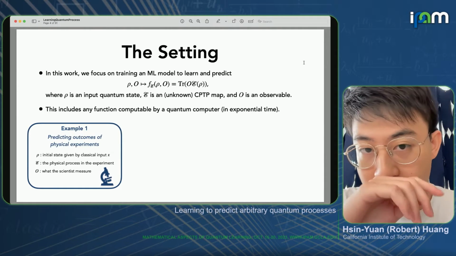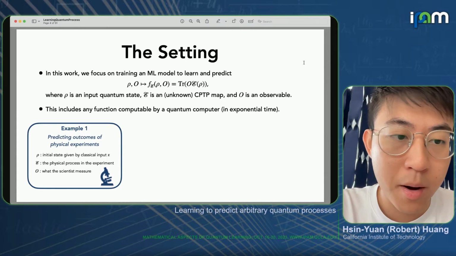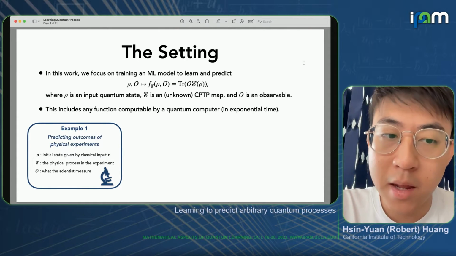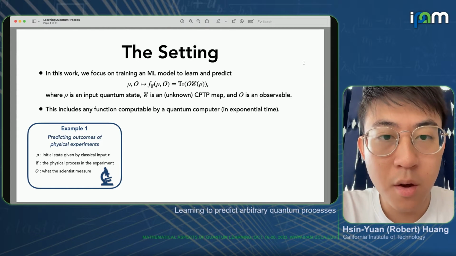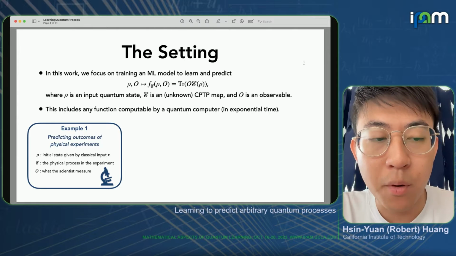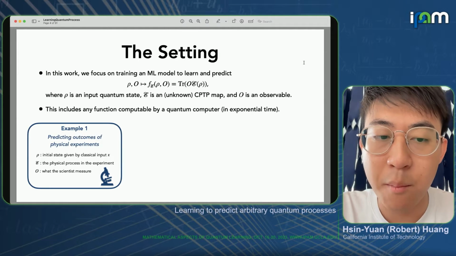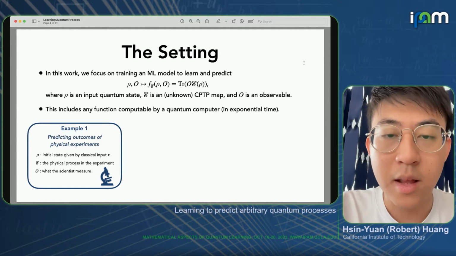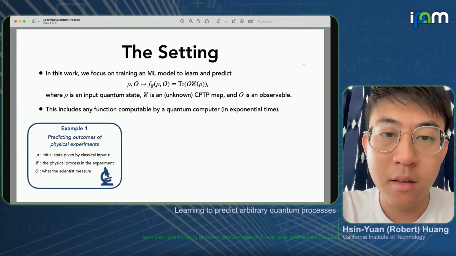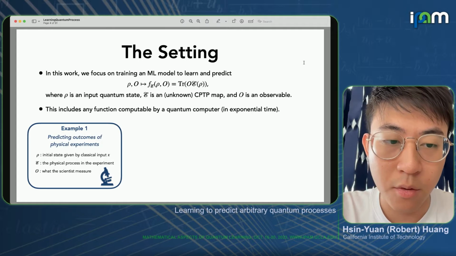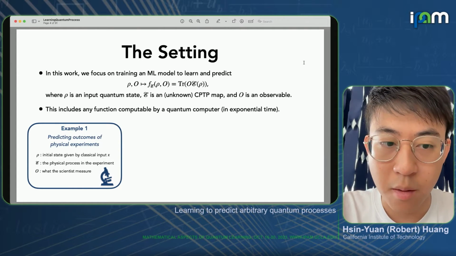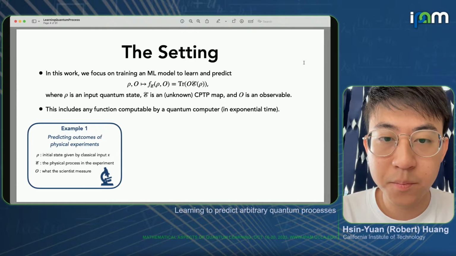Now let's look at some examples that fit into this framework. One immediate example is that we would like to be able to predict outcomes of physical experiments. For example, maybe the initial state is given by some classical input x that describes the initial configuration of the system. The unknown CPTP map corresponds to a physical process that happens in the experiment. And finally, the observable O is something that the scientist measures.